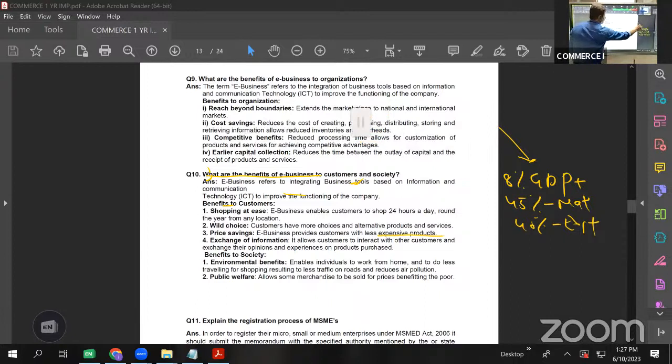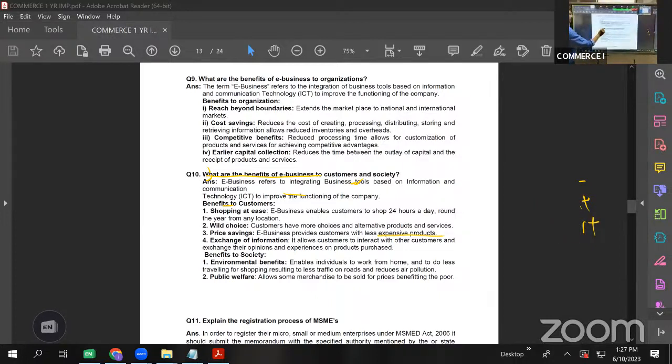So, what are the benefits of e-business to the organization, to the customer, to society? We'll see a glance of those.